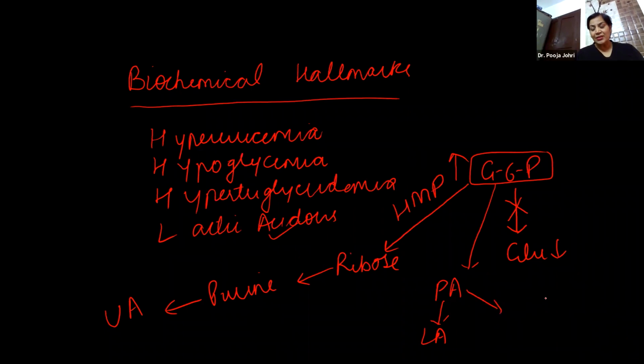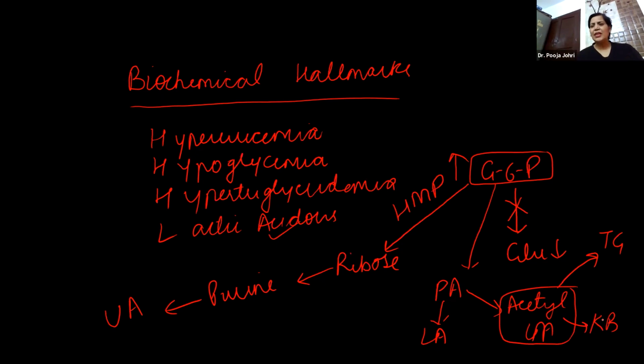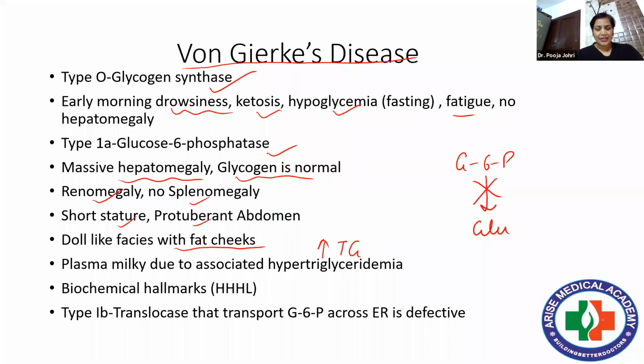Pyruvic acid can be converted into acetyl coenzyme A. Acetyl coenzyme A is required for the formation of TGs, so hypertriglyceridemia will be there. Similarly, acetyl coenzyme A is required for the synthesis of ketone bodies, so ketosis will also be there. This is a very, very important disorder, and you should know the hallmarks and identifying features of von Gierke's disease. I hope this is clear to all of you. And type 1B, just now I told you, the translocase that transports glucose 6-phosphate across the ER is defective.